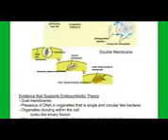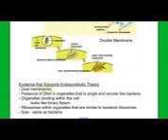Other evidence that supports the endosymbiont hypothesis, besides the dual membranes, is the presence of DNA in the organelles, so that mitochondria and chloroplasts have their own small pieces of DNA, which is unusual. Not only do they have the DNA, but it's single and circular, like bacterial DNA. The organelles will divide within the cell, and that division looks a lot like the process of binary fission, or bacterial reproduction.